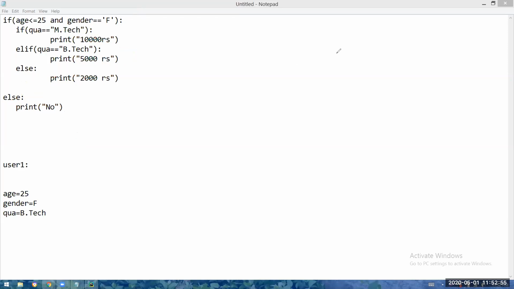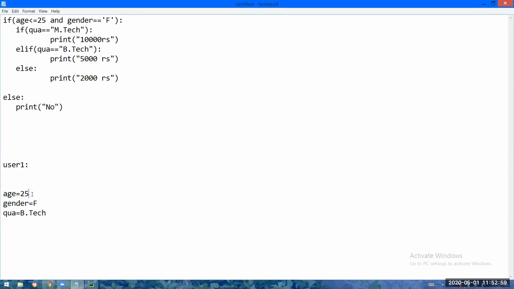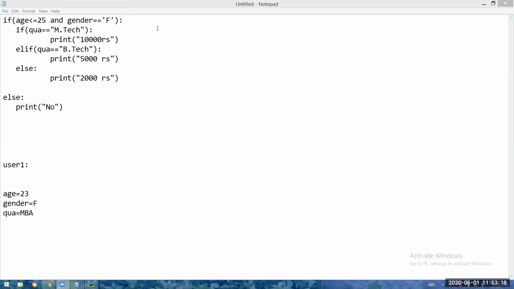Now I will be having separate inputs from the user. So the age is 23 and the qualification is MBA. She will get the concession. If yes, how much? 2,000 rupees. So how it is 2,000?